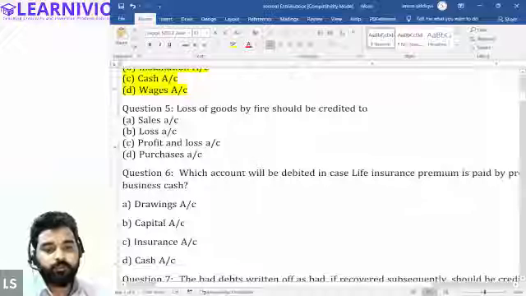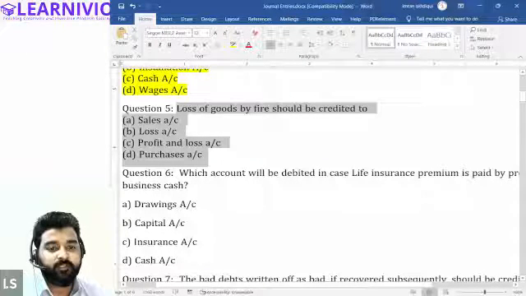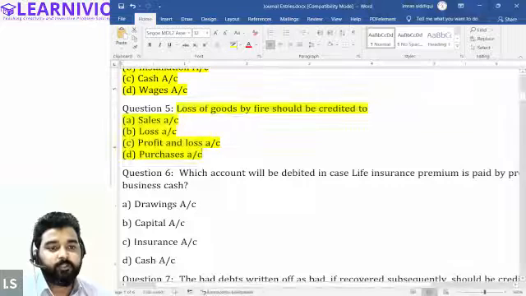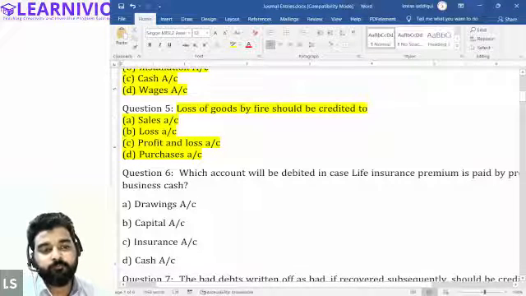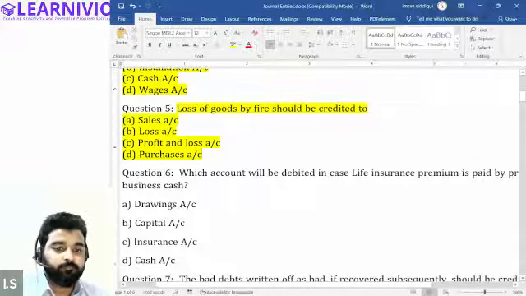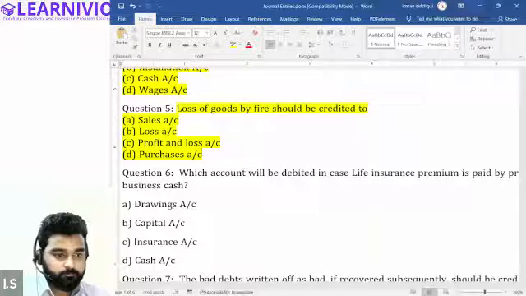All right. Now let's go to the next question. Loss of goods by fire should be credited to. Which account should be credited when there is a loss of goods by fire? Halima, please answer. Purchase. And Samiksha, purchase account. Right, that is correct.